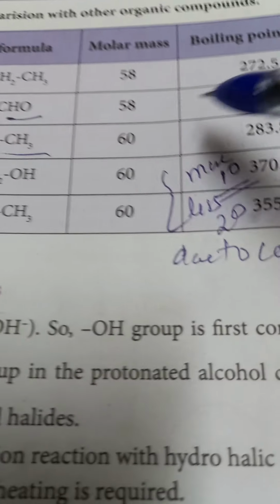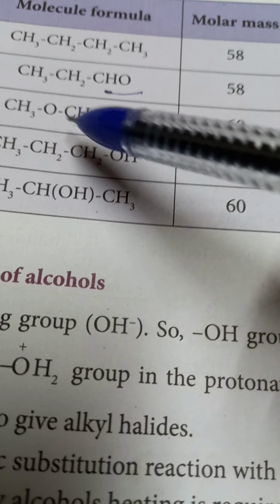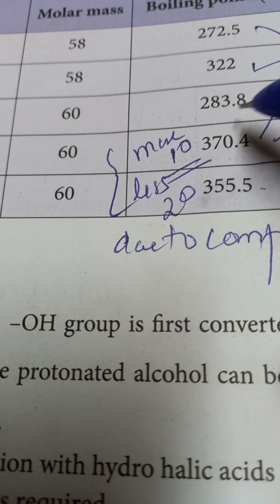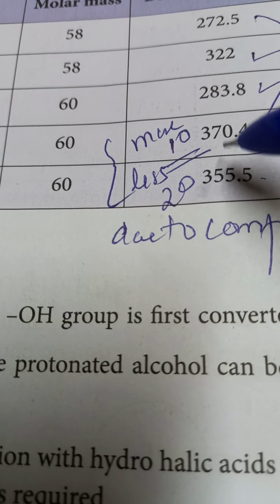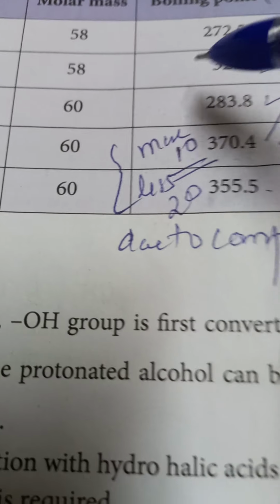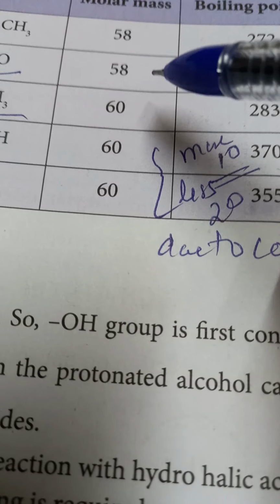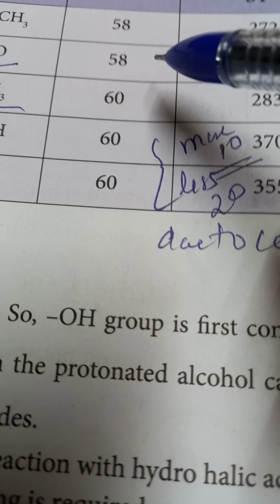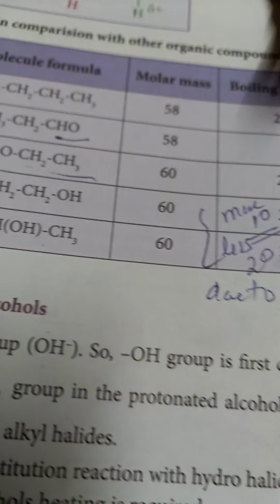Similarly, aldehyde 322, ether compound 283. These are all lower when compared to alcohols. Why? They also have oxygen and hydrogen. What is the reason? That only we are going to see.